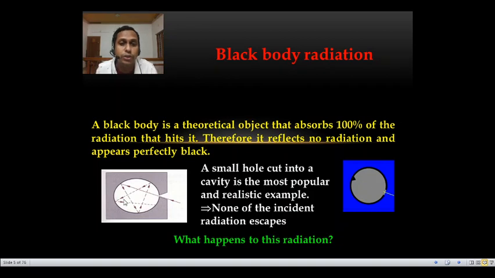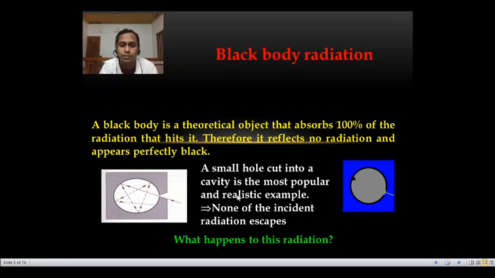Once again, a black body is an object which absorbs all the radiation that falls on it. It cannot reflect, but it can radiate. So it appears to be a perfectly black body.